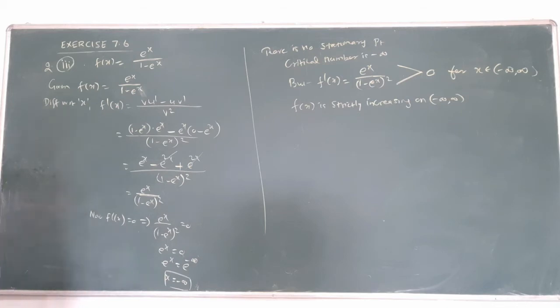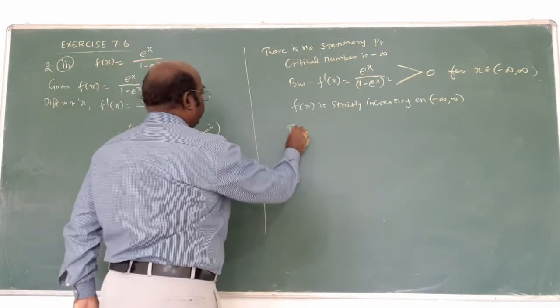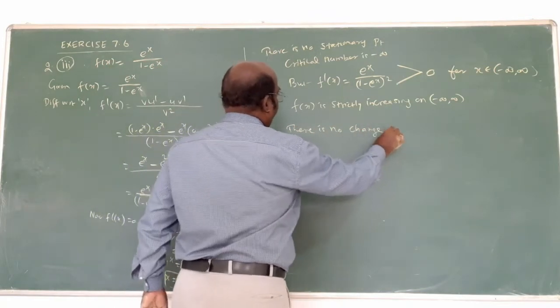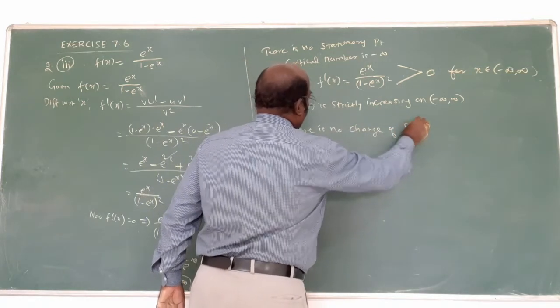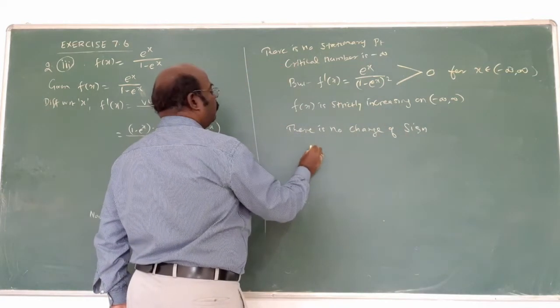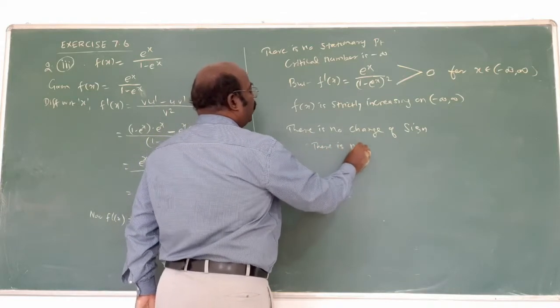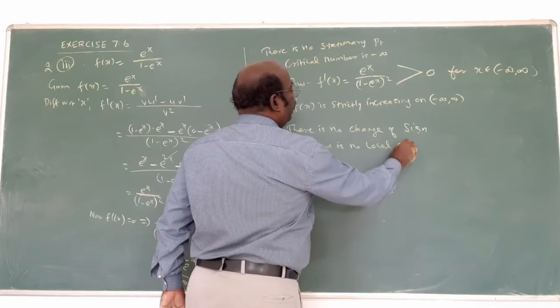There is no change of sign. That's why there is no local extrema.